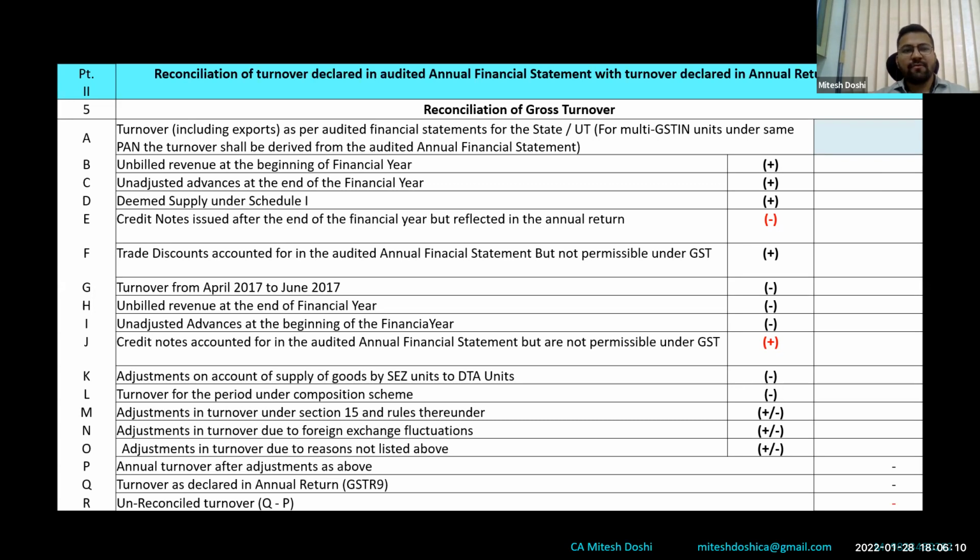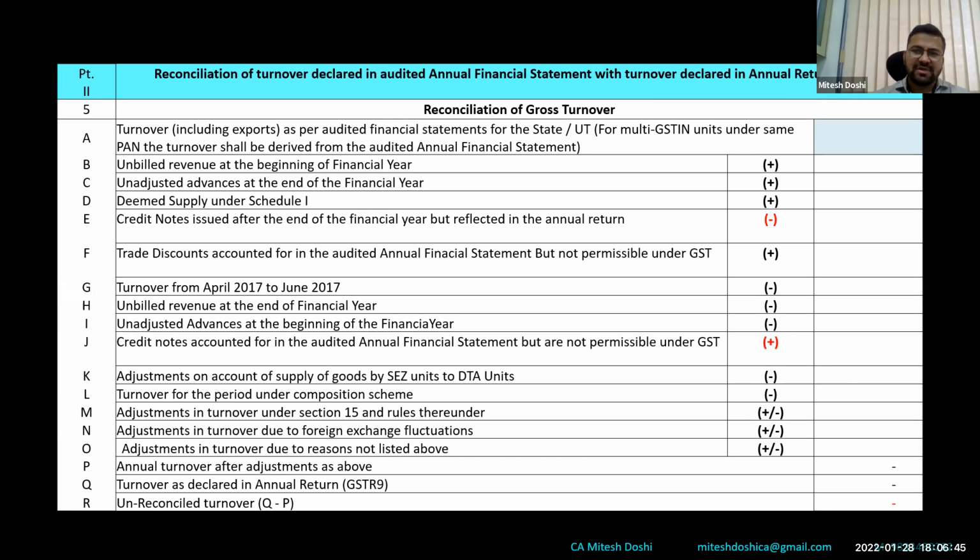So what is unbilled revenue at the beginning of the financial year? Ideally, there are a few industries where revenue is booked as per accounting standards or Ind AS. However, the trigger or the milestone, let's say in the construction industry, as per the percentage completion method, revenue has been booked for say 10%. But as per GST, the milestone was to be achieved at 15%. So a billing has not been raised or a bill has not been issued to the customer, because as per the agreement, the milestone is ultimately the breakup.